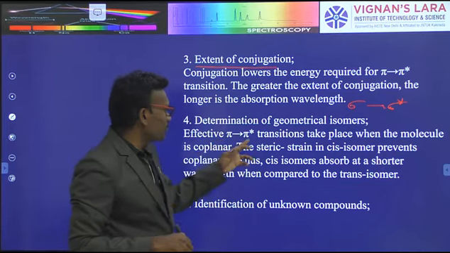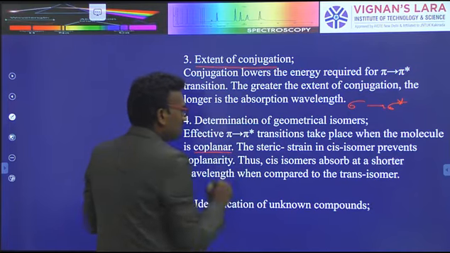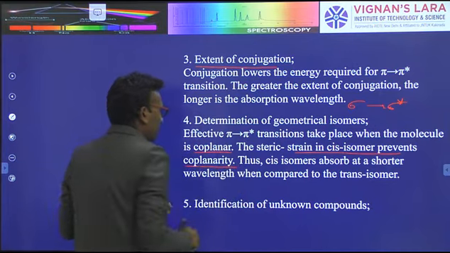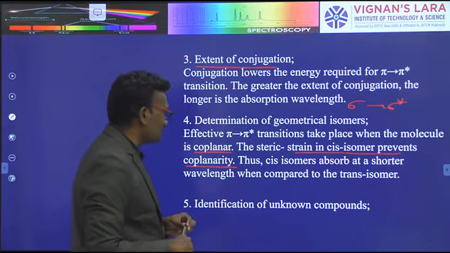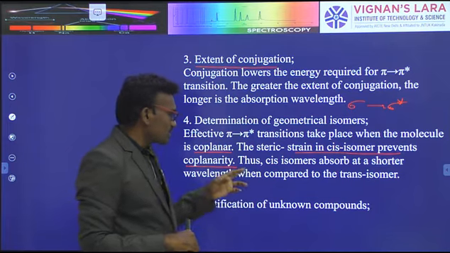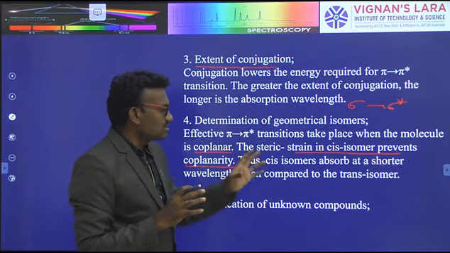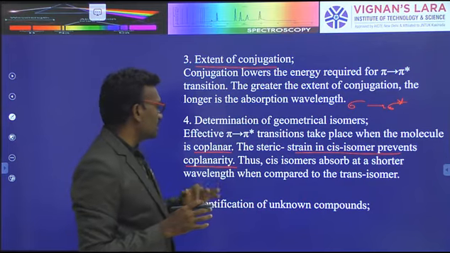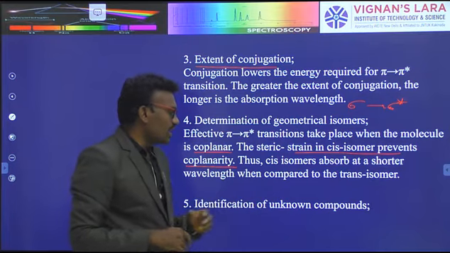An effective pi to pi star transition takes place when the molecule is co-planar. The steric strain in cis isomers prevents co-planarity. The cis isomers absorb at a shorter wavelength when compared to the trans isomers. A shorter wavelength determines the trans isomers, but cis isomers require more energy to pass electrons from ground state to excited state. And also, identification of an unknown compound.